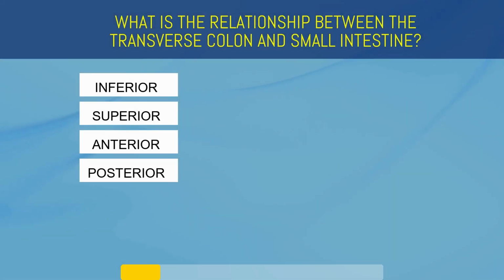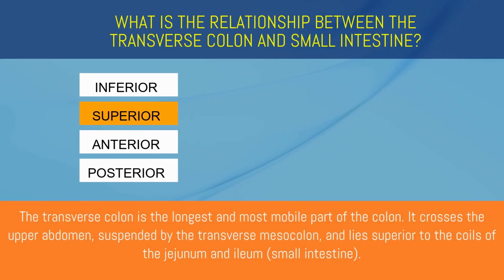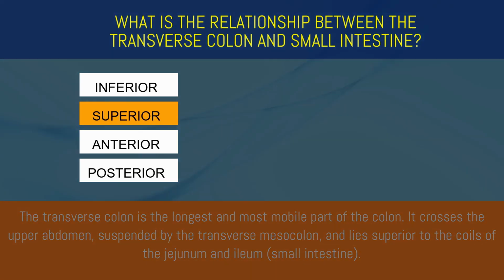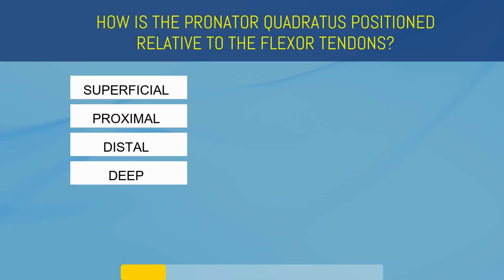What is the relationship between the transverse colon and small intestine? Inferior, superior, anterior, or posterior? Superior. The transverse colon is the longest and most mobile part of the colon. It crosses the upper abdomen, suspended by the transverse mesocolon, and lies superior to the coils of the jejunum and ileum.